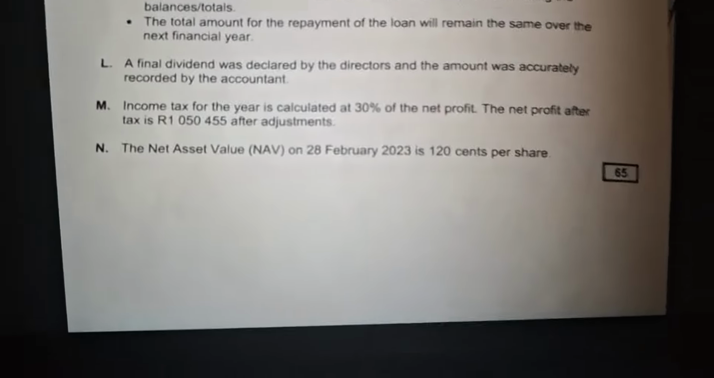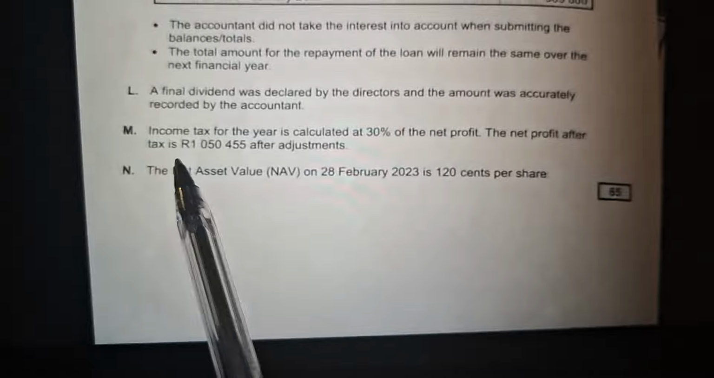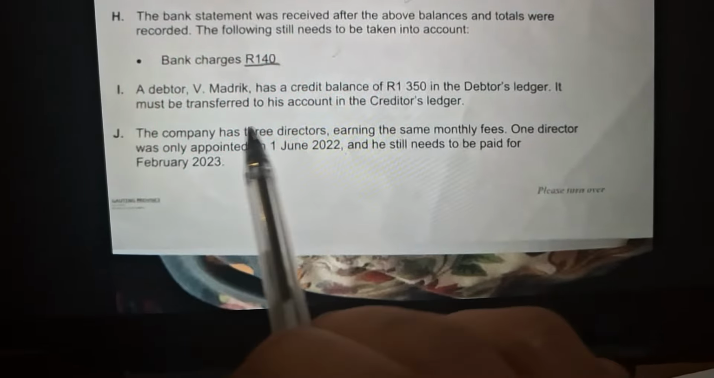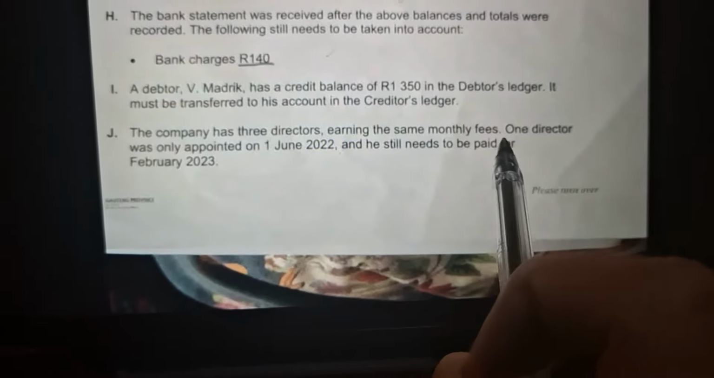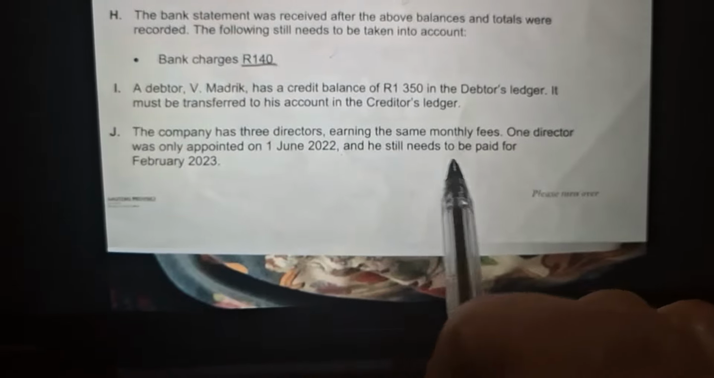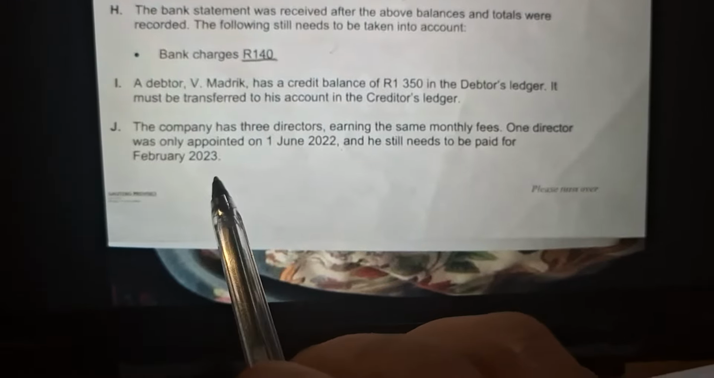All right. So looking at the question that you asked me to look at, the income tax, right? It says, oh no, not income tax, wrong page. The company has three directors earning the same monthly fees. One director was appointed on 1 June 2022 and he still needs to be paid for February 2023, right? So we're gonna come to our timeline, right?